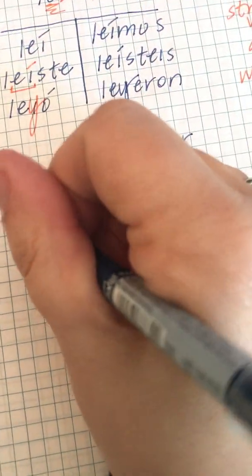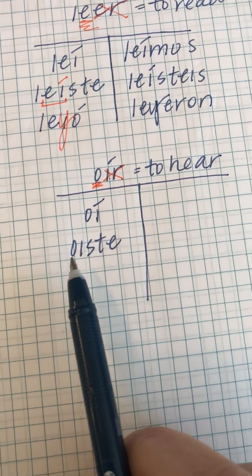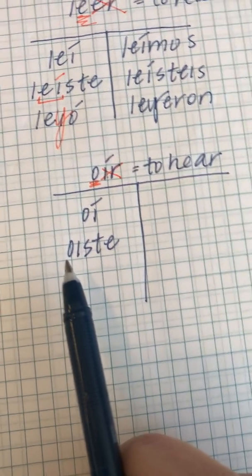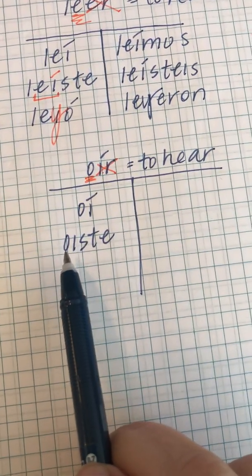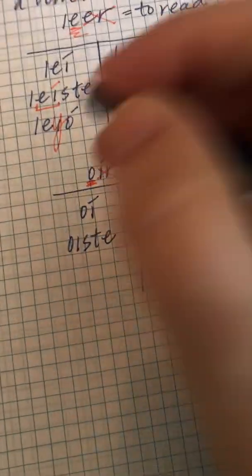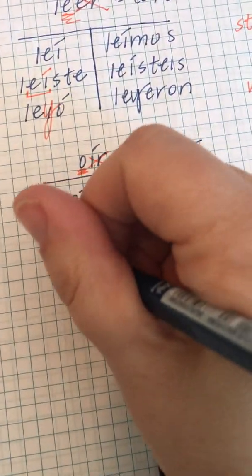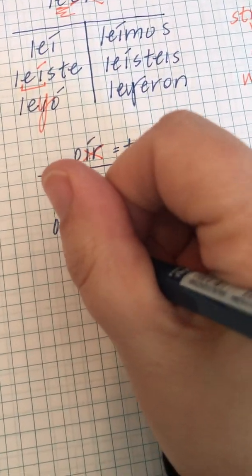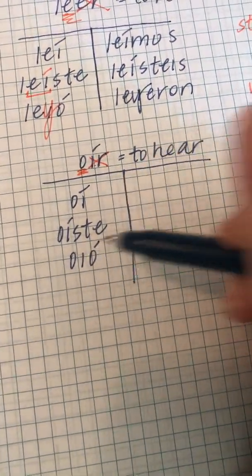The tú form. Okay, look, I have the I. It's next to another vowel. That means that that vowel is going to take over. I don't want to say oiste. I want to say oíste. So I'm going to accent it. Okay, I'm coming down here. It should be oió. But remember, that I can't be surrounded.